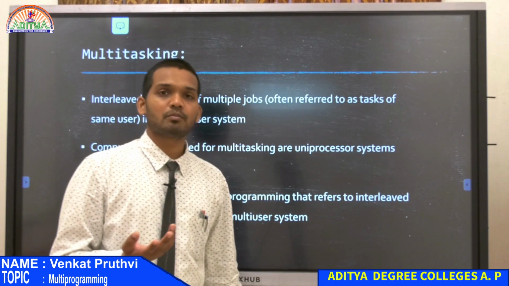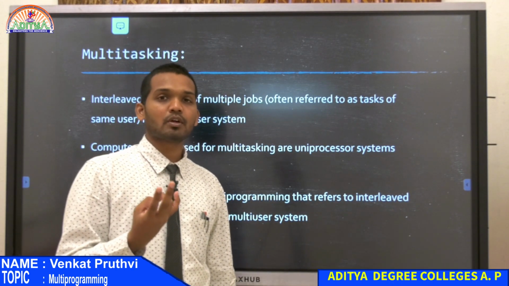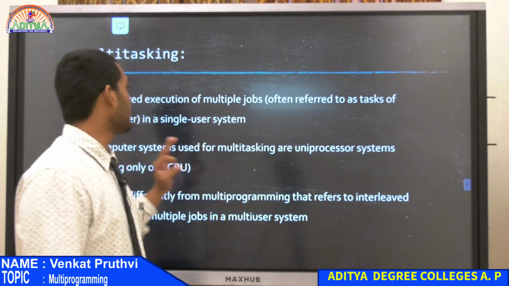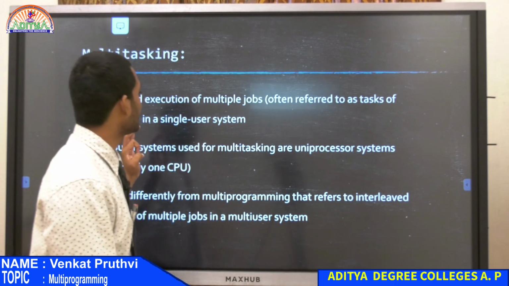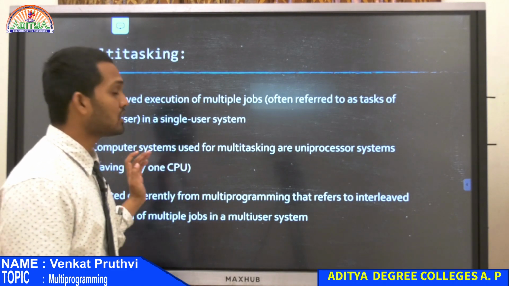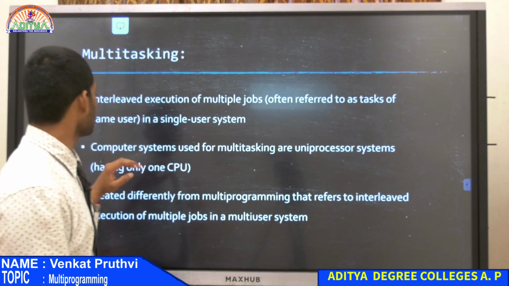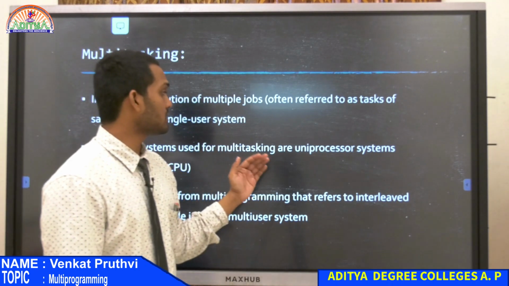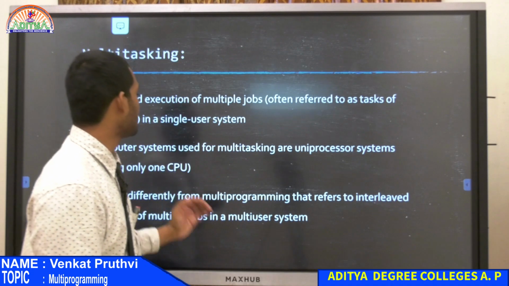Previously we were talking about uni-programming, then multi-programming, and now we are into multitasking. We will first see what multitasking is. It is interleaved execution of multiple jobs, often referred to as tasks, of the same user in a single user system. That is one way. And the other thing is that computer systems used for multitasking are uniprocessor systems having only one CPU.